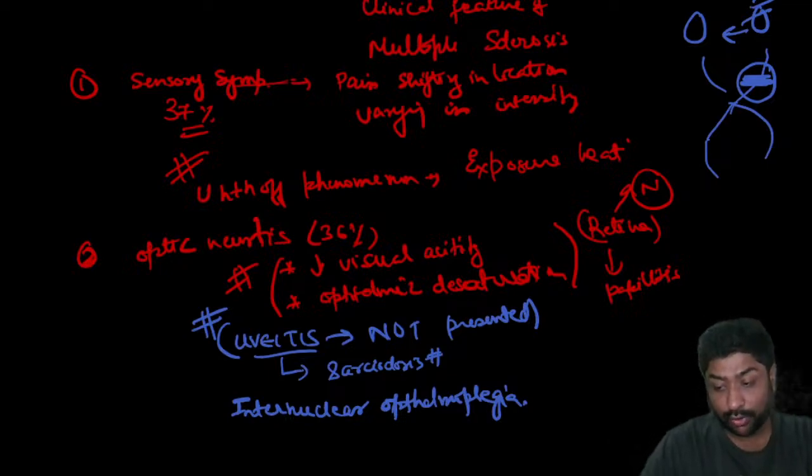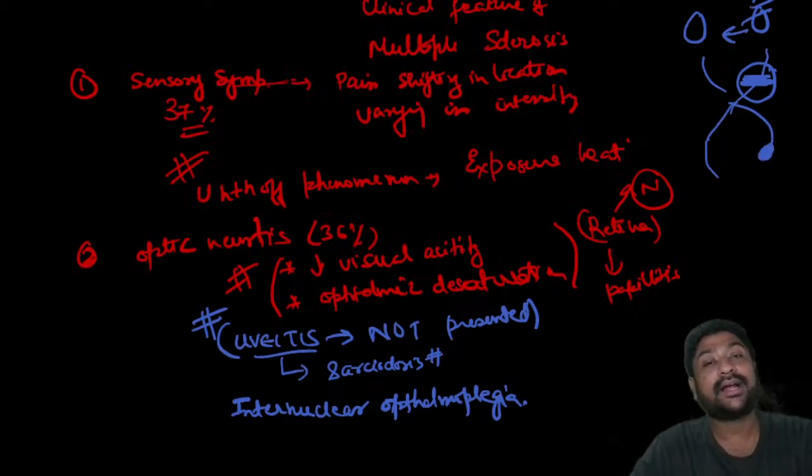Now imagine, along with the medial longitudinal fasciculus, on the same side there is a defect, and this time the defect is at the nucleus level.